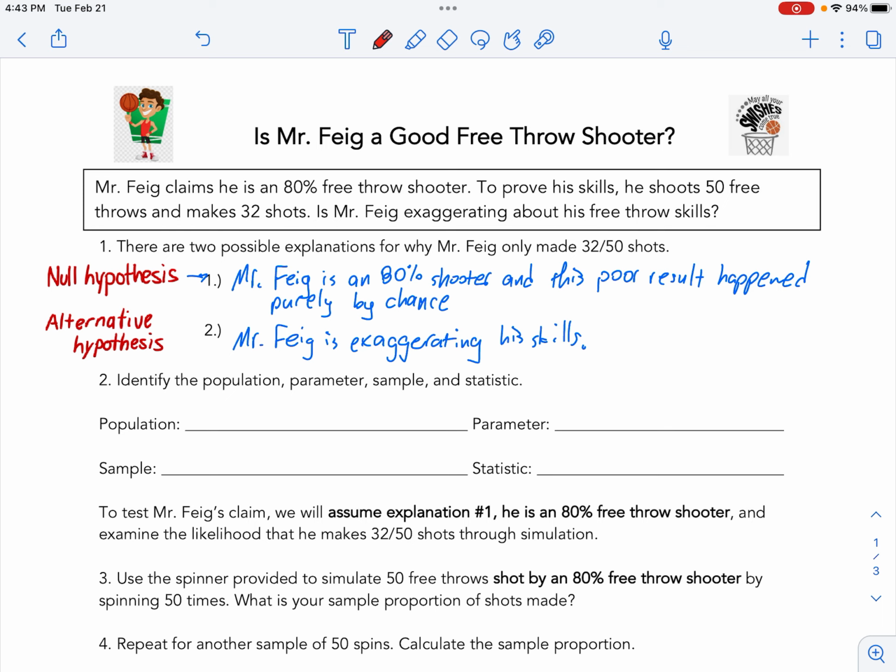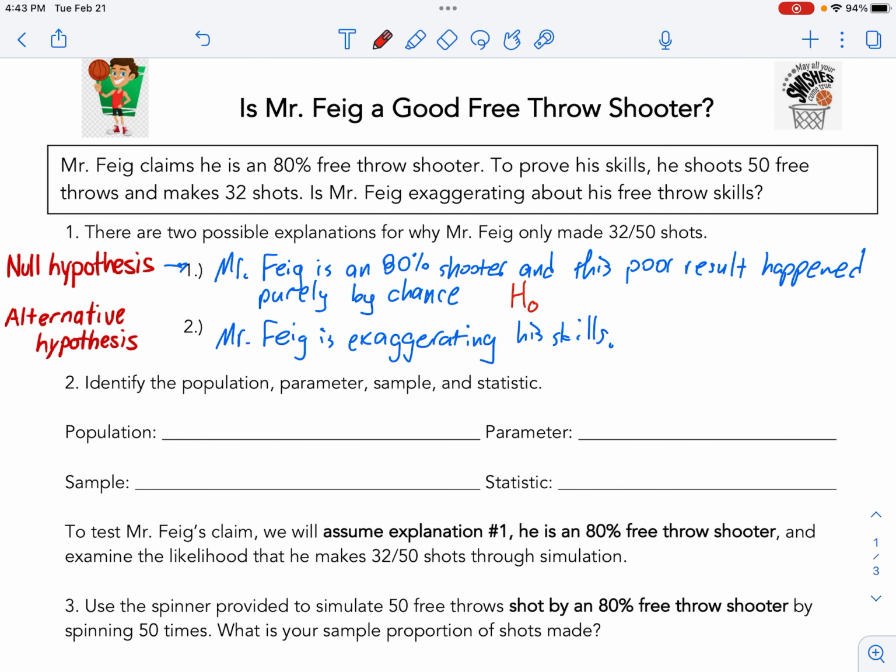So notation for the null is H subscript 0. This is the null hypothesis that p equals 0.80, because I'm claiming to be an 80% free throw shooter. Now, the alternative is H for hypothesis with a subscript A for alternative. Oh, I shouldn't have an equals right there, folks. This should be a colon. The null is that p is 0.80. The alternative is that p is not 0.80.